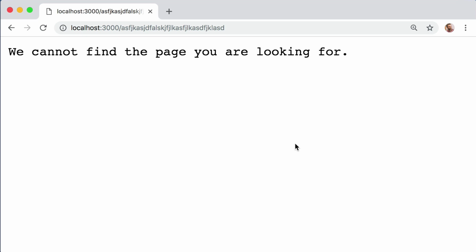At this point, I want you to give yourself a pat on the back because you just created your first server. Now, I realize this super basic server might not seem very impressive, but it does open the door to all sorts of possibilities. So the question becomes, what's next? Where do we go from here?